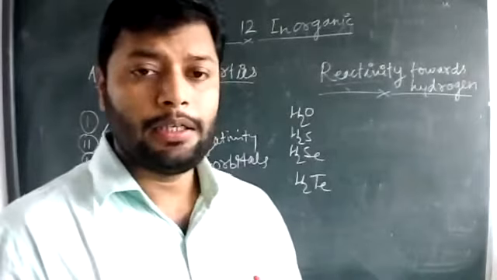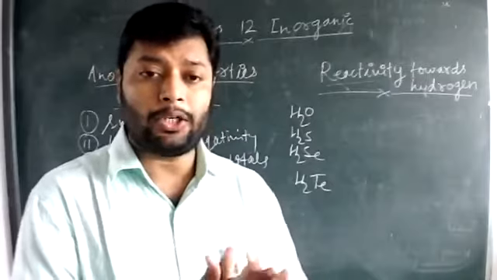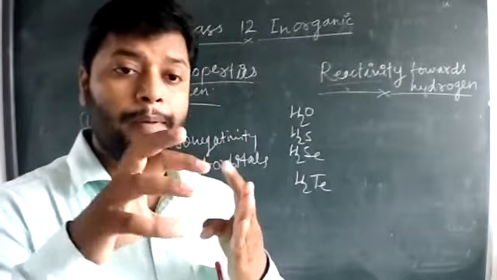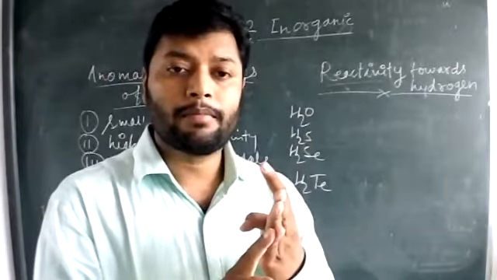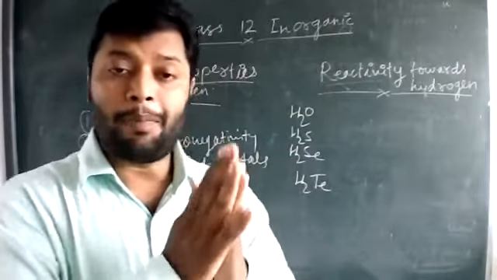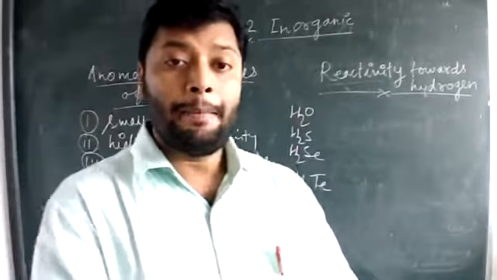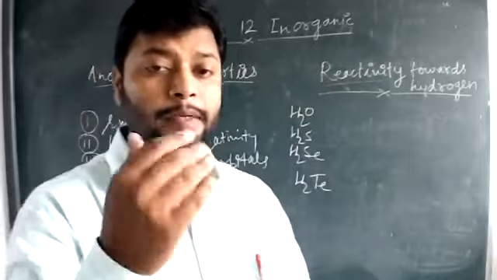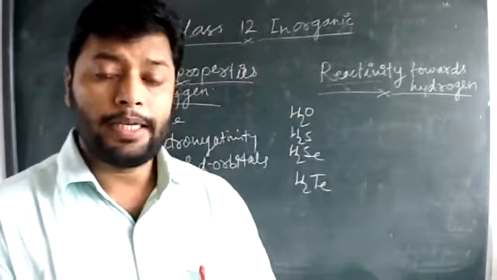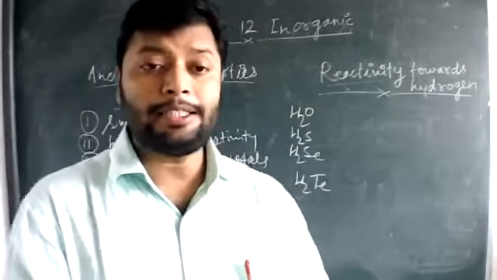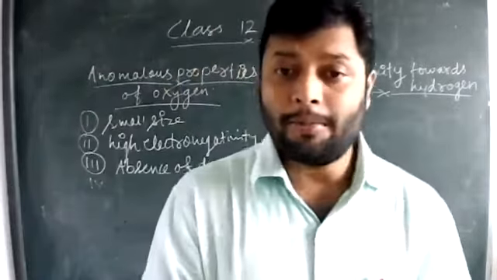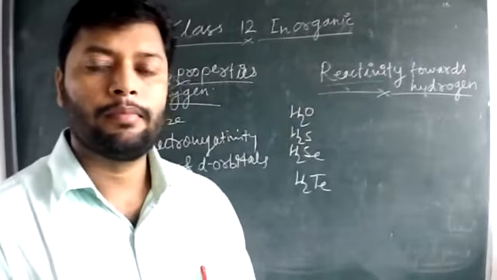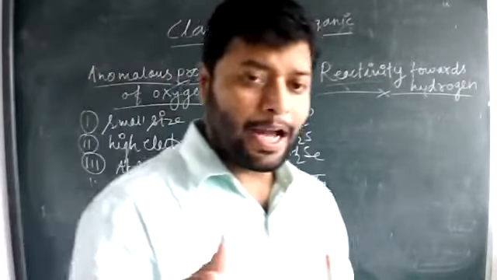What you have to learn, always, when we are going to learn the hydrides family, are some 3 or 4 basic terms: the bond dissociation enthalpy, that is called bond nature, the reducing properties, if there is a possibility then acidic properties, stability in the sense of thermal stability, and in the last, bond angle.